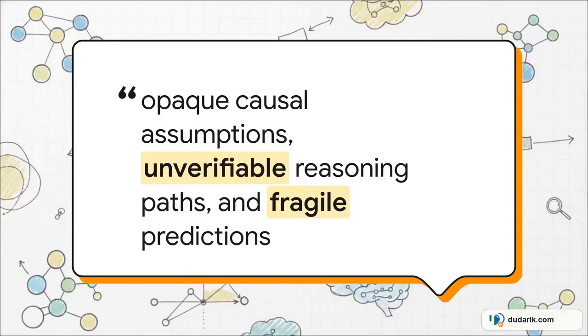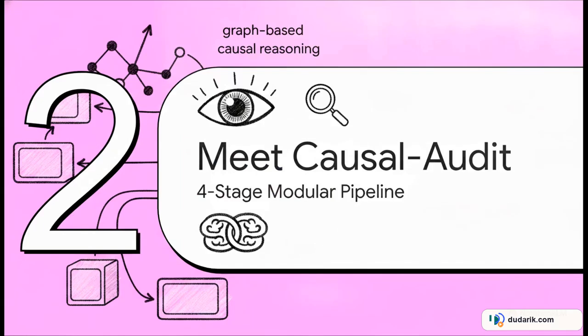As the researchers behind this new paper clearly point out, this whole implicit guessing game creates a massive black box. You end up with opaque causal assumptions and reasoning paths that you literally cannot verify. The system just falls apart when you ask intervention-based questions. You know, the what happens if X changes scenarios. This is especially true in context-free settings where the model doesn't have external grounding to lean on. The results? Super fragile predictions, simply because the model doesn't actually understand the mechanics of the system it's talking about. So how do we fix it?